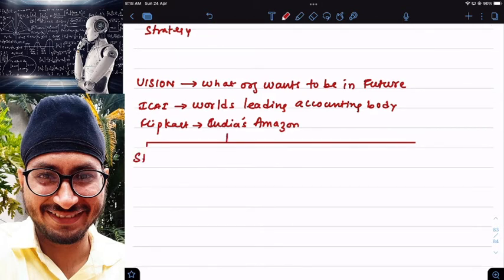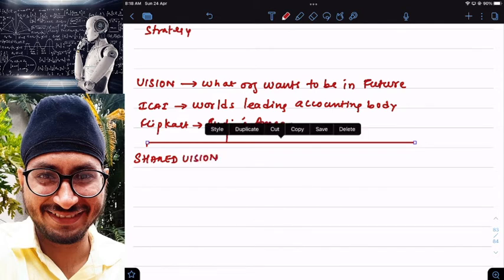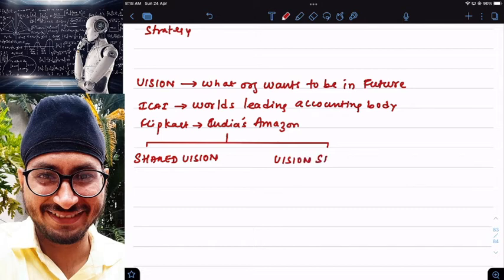One is shared vision, and the second one is vision shared. Here I repeat, vision means something what you want to become in future, and this vision can be of two types: shared vision and vision shared.